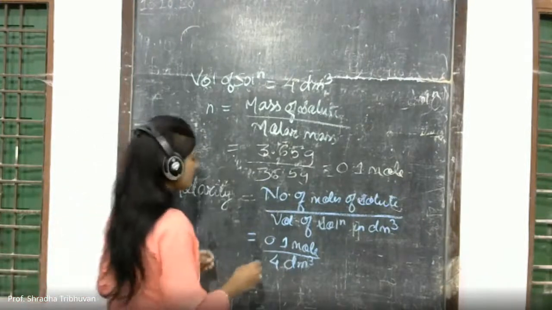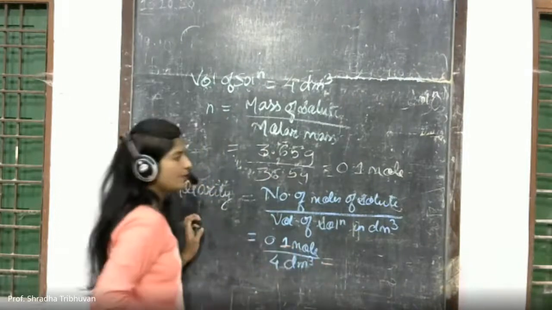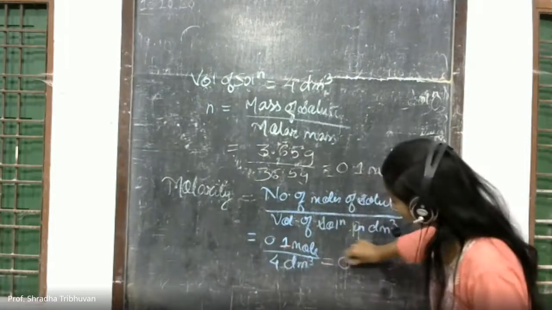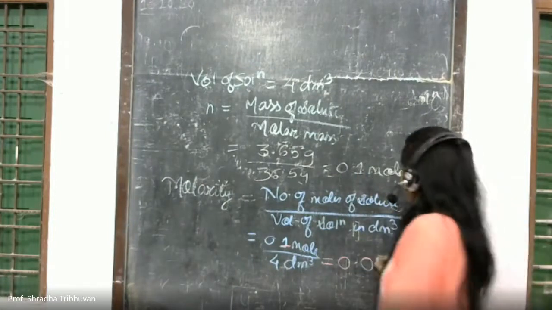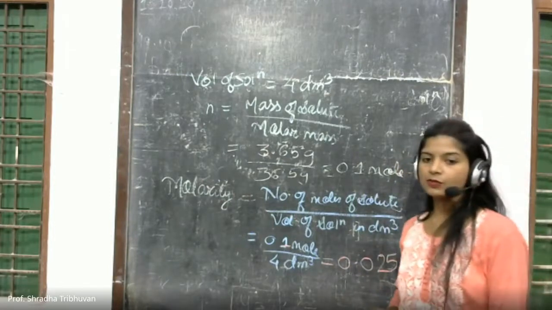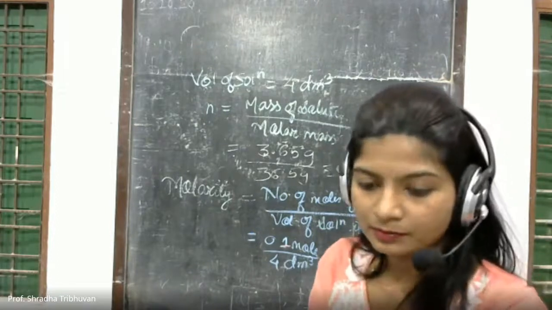So thus the answer, when you divide 0.1 by 4, comes out to be 0.025 molar. So molarity, we are calculating it as M. Okay, clear?